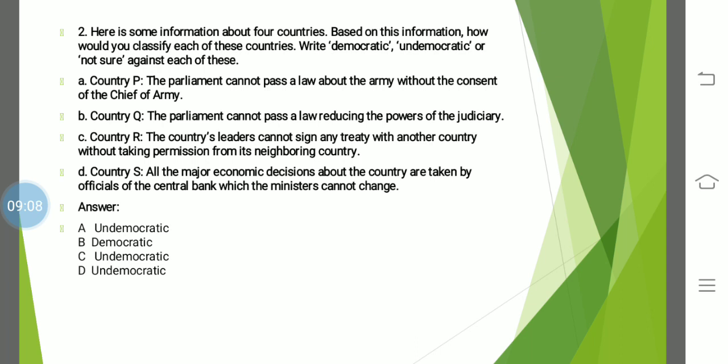All right. See, the country's leader cannot sign any treaty with any other country without taking the permission of its neighboring country. All right. So this is undemocratic. Why? Let me give you an example of India and Pakistan. These are two neighboring countries and conflict regions. Now, if India has to ask Pakistan for everything before signing a treaty, is India democratic?